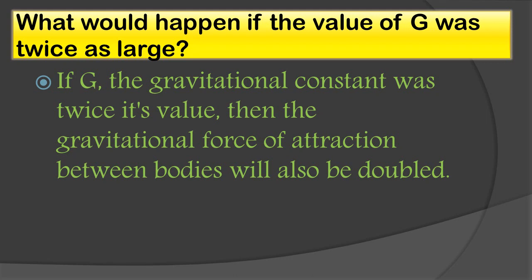So first of all, student, what is the value of G? It is 6.67 multiplied by 10 raised to minus 11. So if it will be double, then what happens? The force of attraction between two bodies will also be double. Okay, so this is the formula for the universal law of gravitation, that is F equals capital G m M upon r square, where capital M and small m are the masses of the two different bodies, and r is the distance between them, and G is the gravitational constant. So if this will be twice, then the force of attraction will also get double.